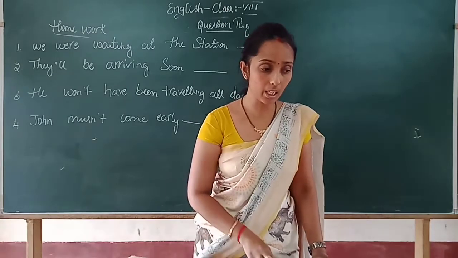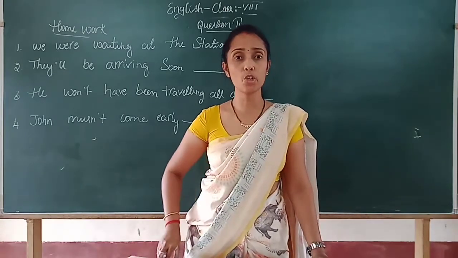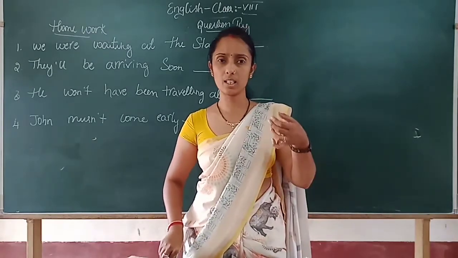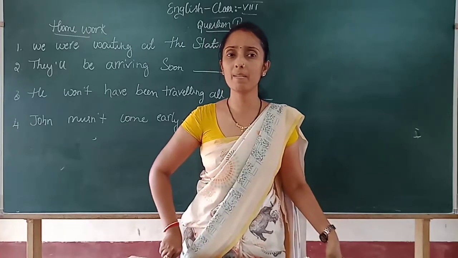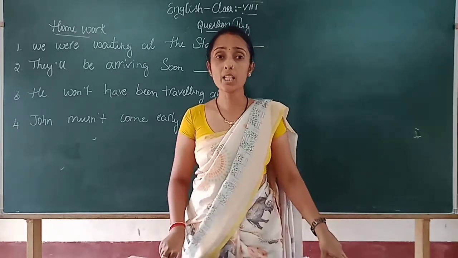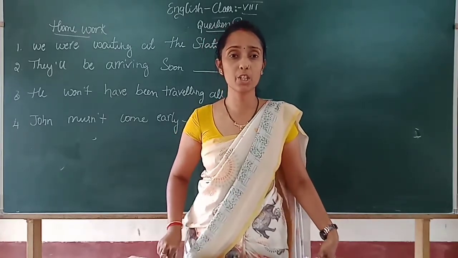You may have seen, if you have seen your last year's question paper, they will ask in vocabulary one question: arrange the following as per the dictionary.